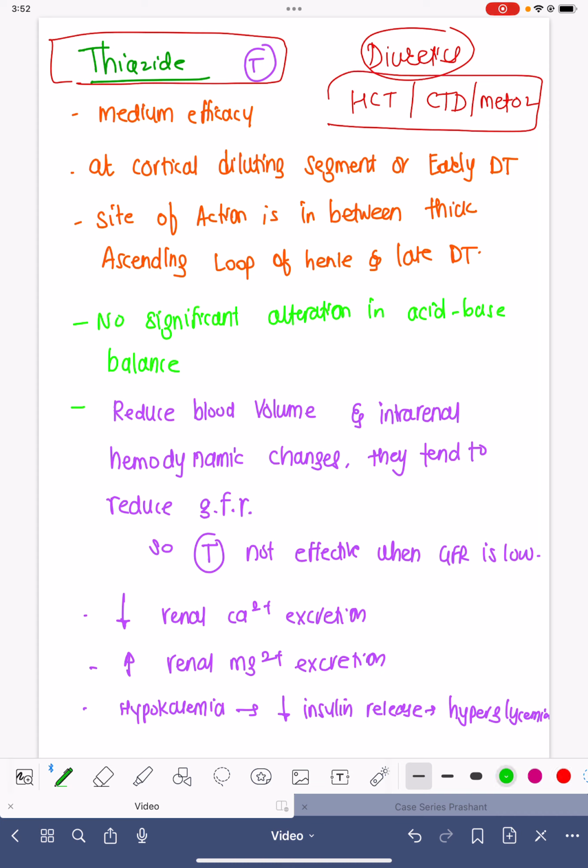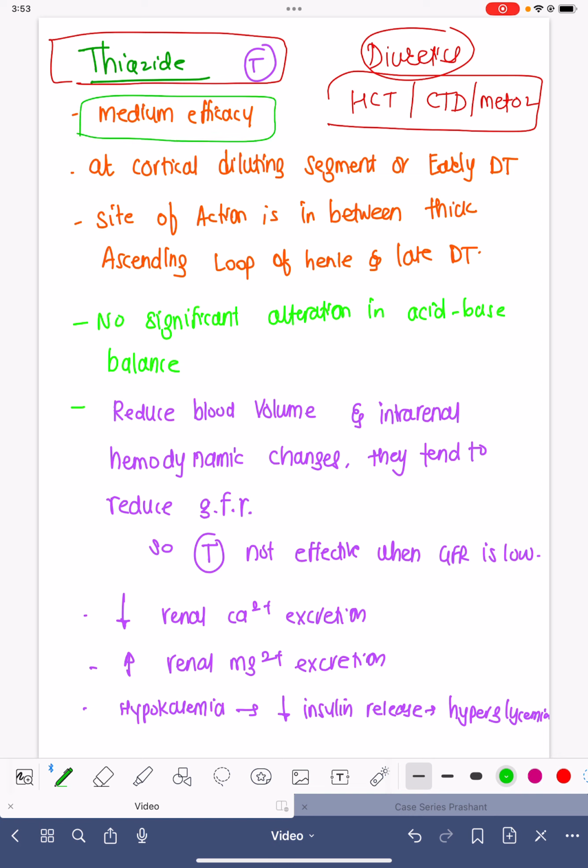We very commonly use this drug in Telma H, Telista H, or Telma CT, Telista CTD, or Metexel 3D. So all these drugs have this hydrochlorothiazide or chlorthalidone, and metolazone is also a very commonly used thiazide. Now we must know that these are medium efficacy.